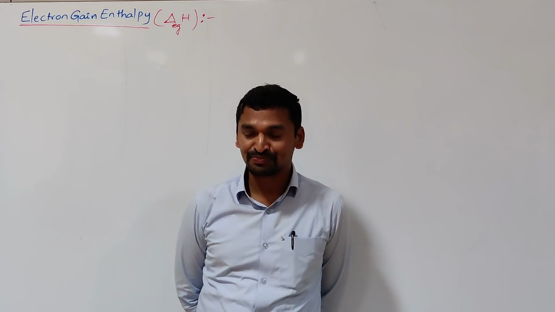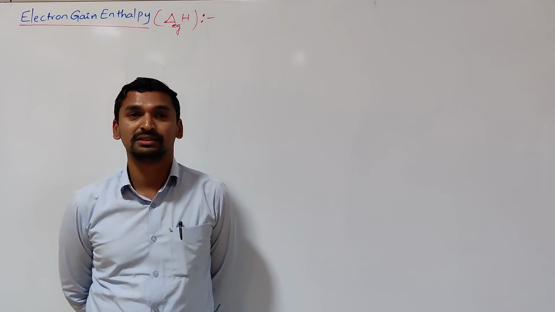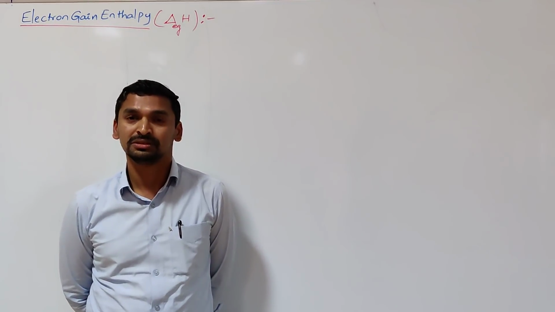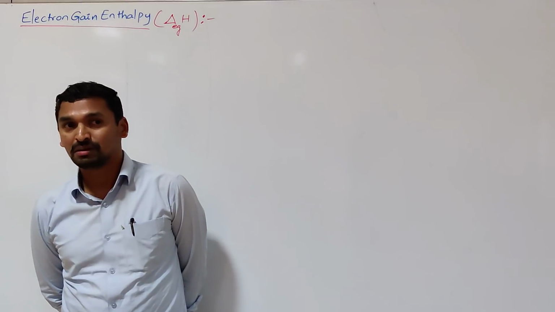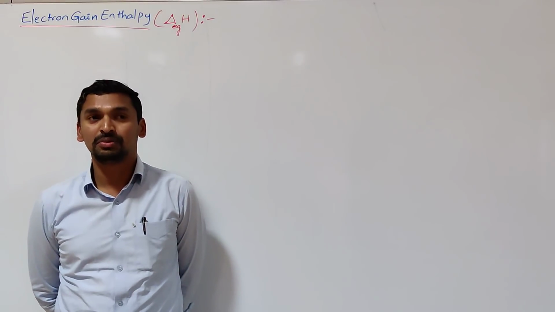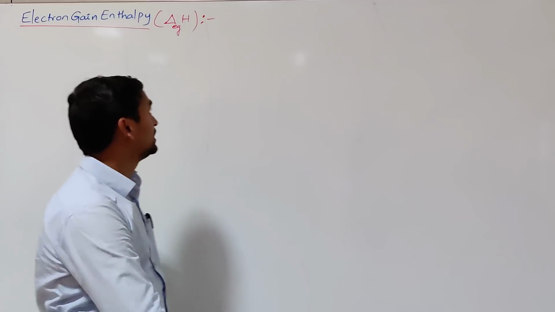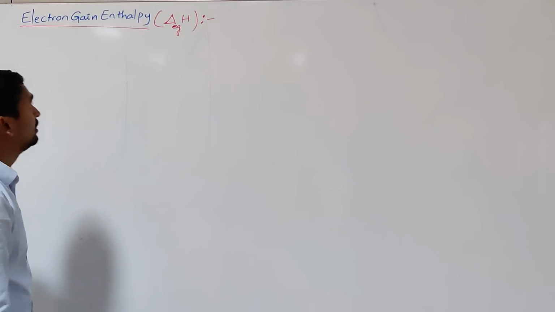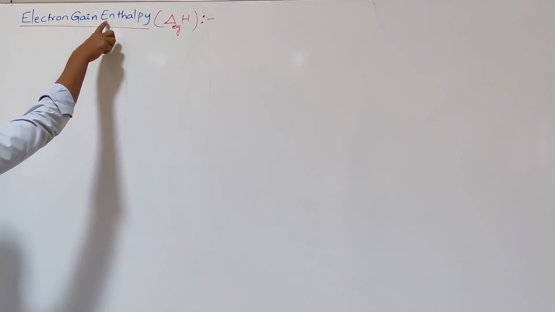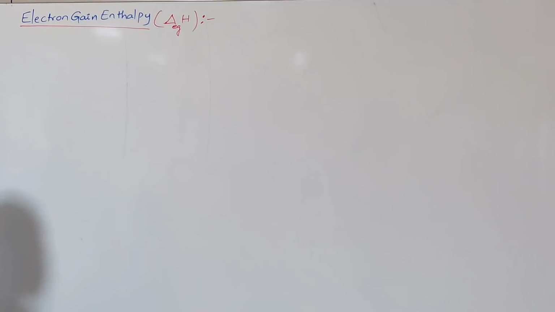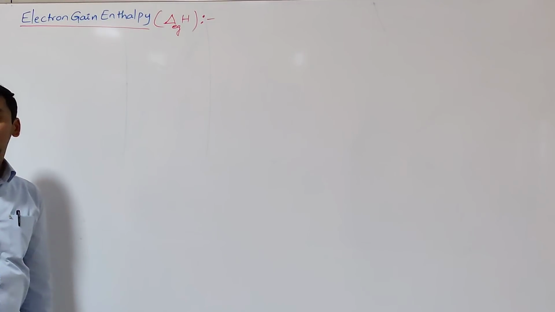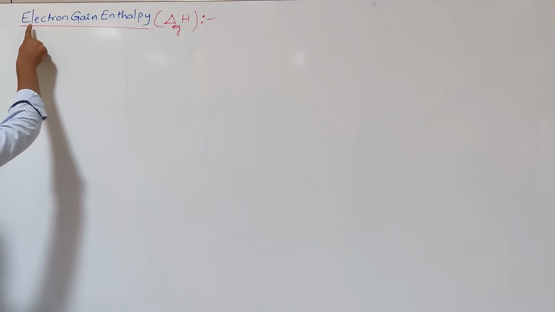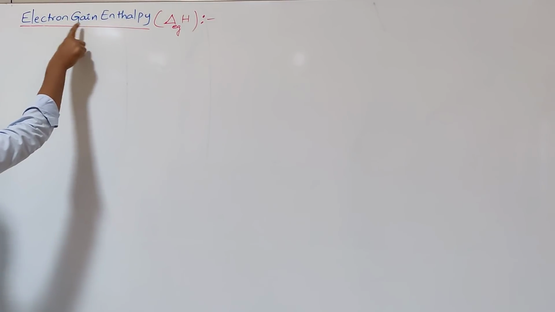Good morning, students. In the last class, we discussed the successive ionization enthalpies and some questions on ionization enthalpies. The next important physical property is electron gain enthalpy. Enthalpy is already defined. Enthalpy means how much amount of energy change takes place during the process of an electron gain, that is called